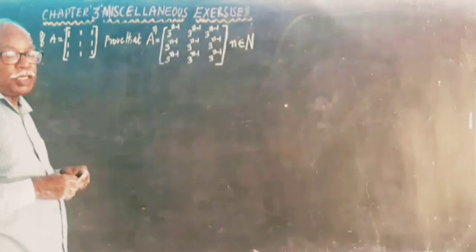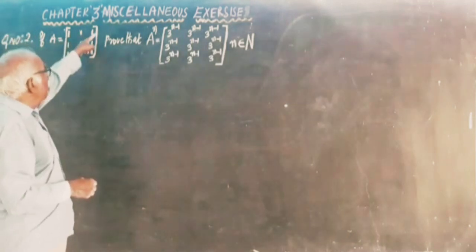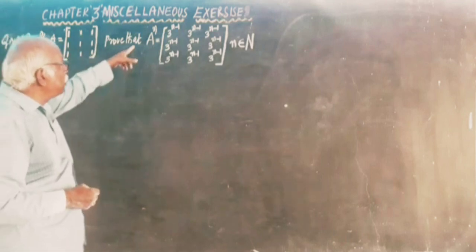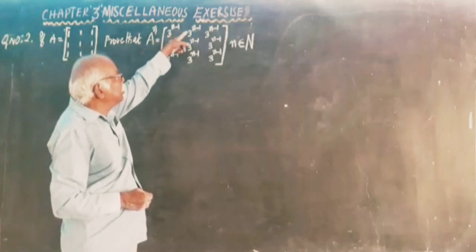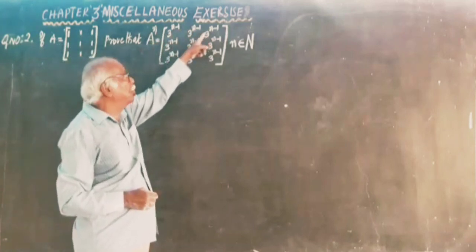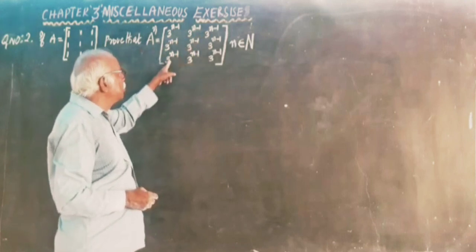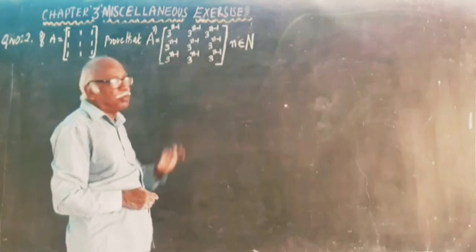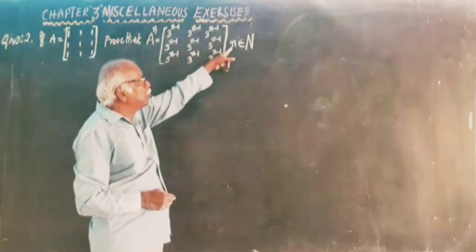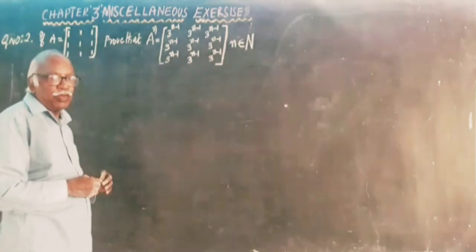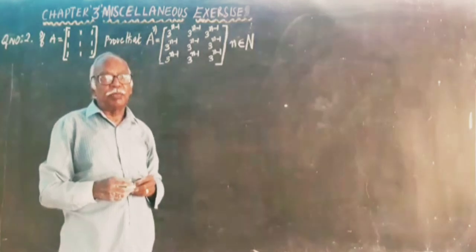Miscellaneous exercise, question number 2. If capital A equals the 3 by 3 matrix with all entries 1, then prove that A power n equals the 3 by 3 matrix with every entry 3 power n minus 1, where small n belongs to capital N, natural numbers. We are going to prove this by the principle of mathematical induction.